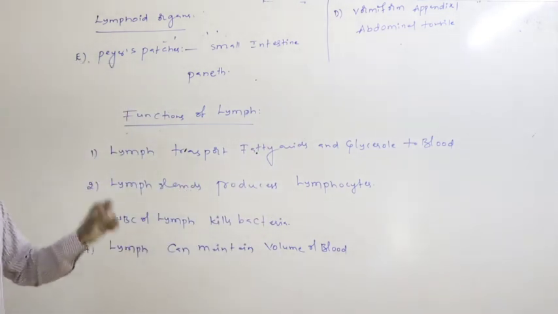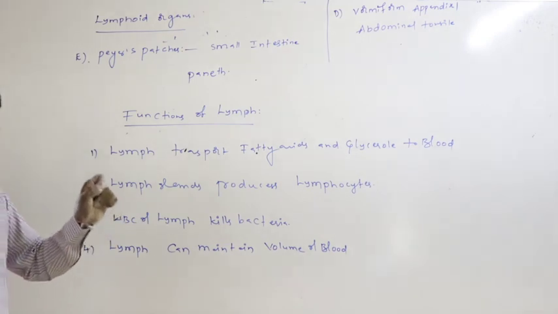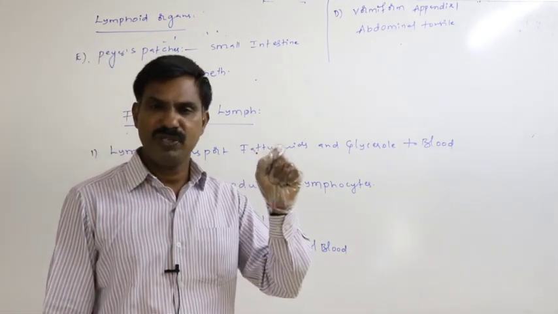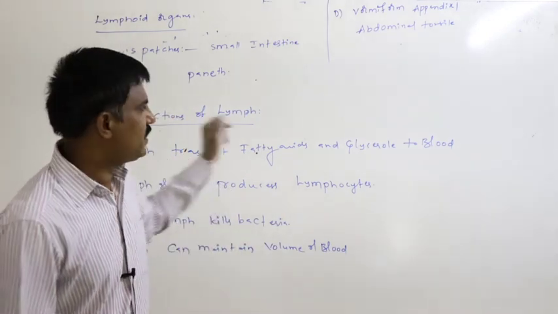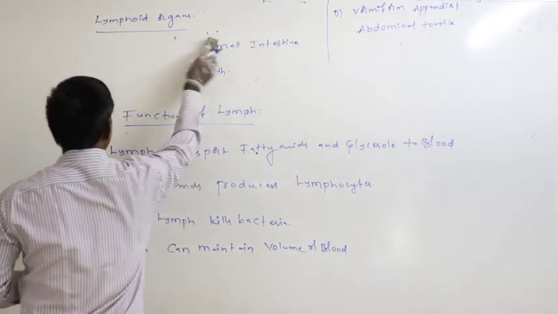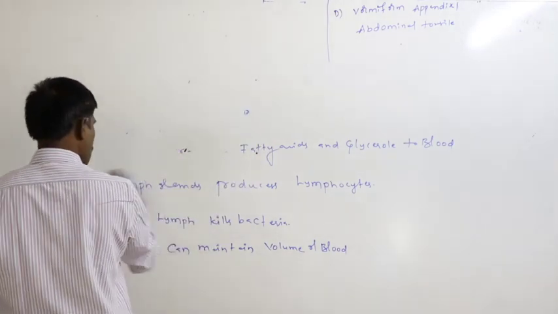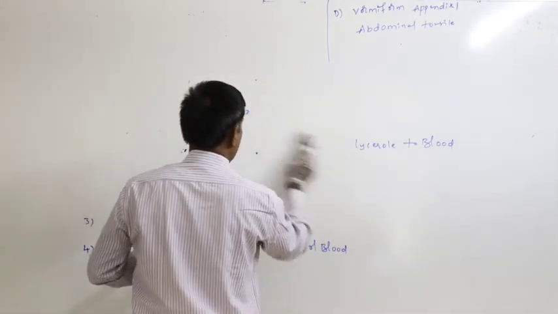Again, lymph can also maintain the volume of the blood. Lymph is responsible for regulating the volume of the blood also. This is the lymphatic system. Next topic is blood coagulation.